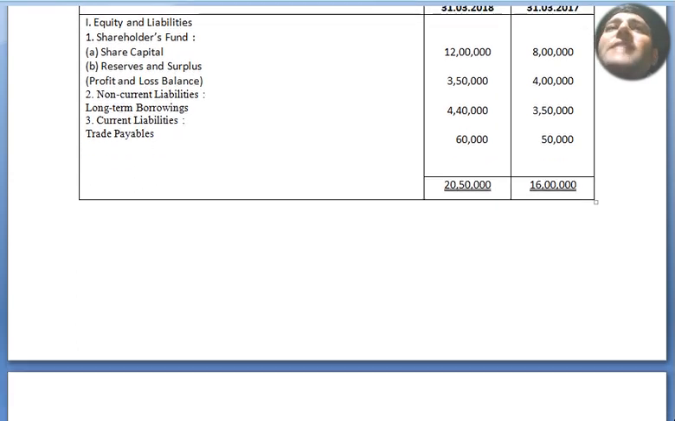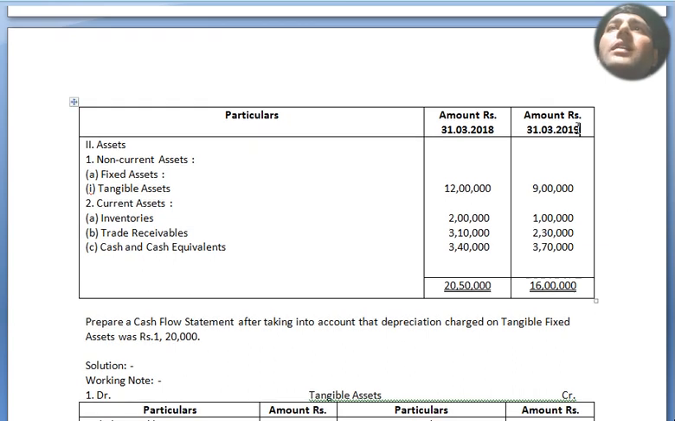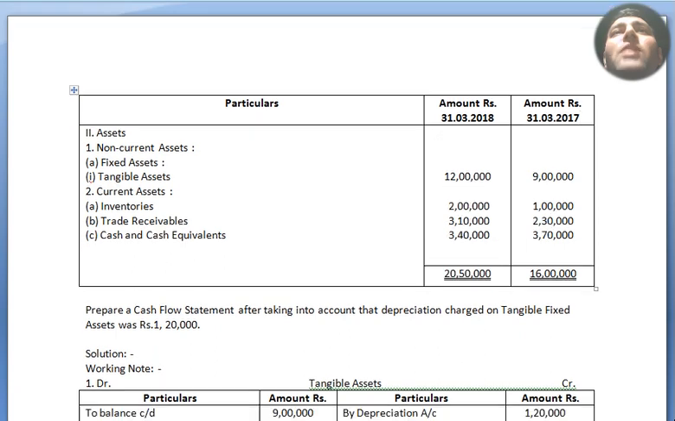Now we move to our assets. Under it non-current assets, under it fixed assets, under fixed assets tangible assets which we can touch and see. Alright, from 9 lakh to 12 lakh. Current assets, inventories from 1 lakh to 2 lakh. Trade receivables 2 lakh 30,000 to 3 lakh 10,000. Cash and cash equivalent 3 lakh 70,000 to 3 lakh 40,000. Now we move to our solution.